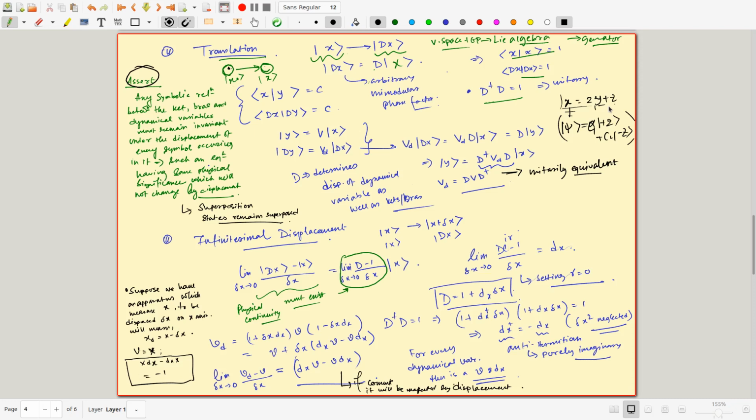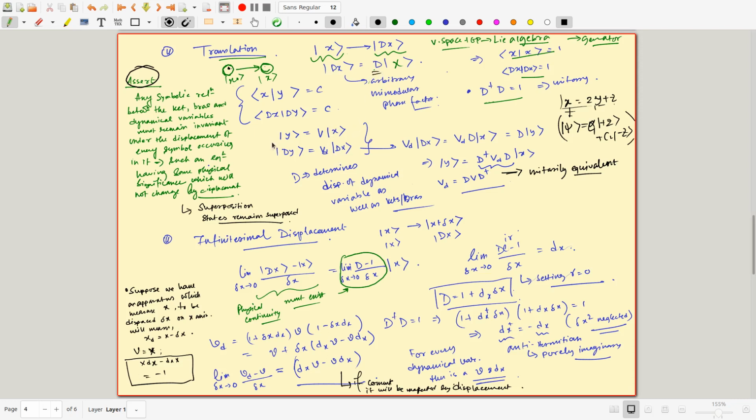So if a state was a superposition, it should also be a similar superposition in my lab. It should not be something else, some other D1 D2. If that happens, then it's a different experiment altogether. You didn't just translate it, you did translation plus some other weird thing. Okay, so these are the two criteria. Based on these criteria, how will I find which operator will represent this process? What can we say about the structure of this operator?